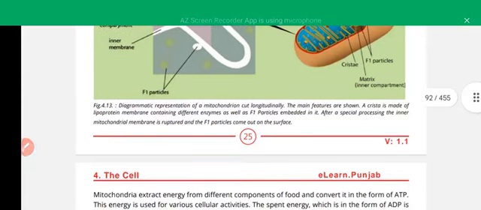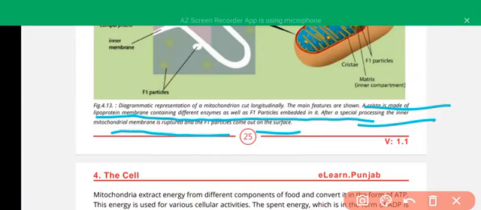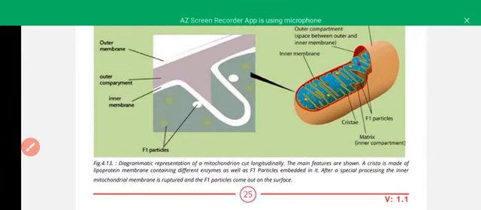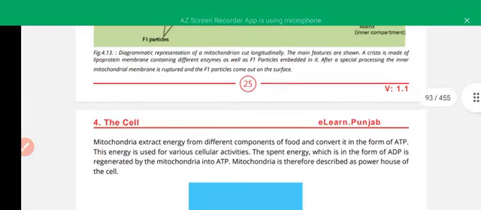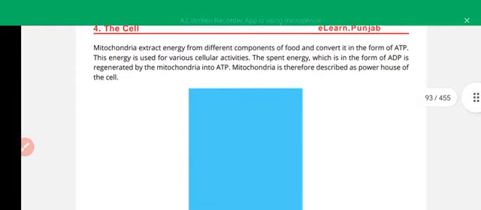The most important MCQ here: the cristae are made up of lipoprotein membrane containing different enzymes as well as F1 particles embedded in it. After a specific process, the inner mitochondrial membrane is ruptured and F1 particles come out on the surface. The cristae are made up of lipoprotein. It is very important. Here is how ATP is produced by the mitochondria.